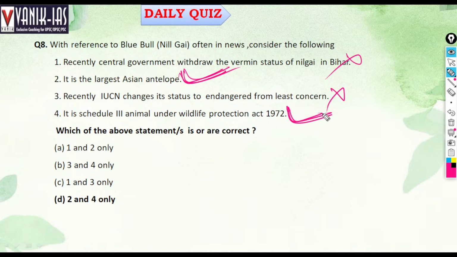So 2 and 4 are right because they cause enormous loss to agricultural products. That's why they are kept under Schedule 3 of the Wildlife Protection Act 1972, so they can be killed by the farmers. So 2 and 4 will be the right answers.